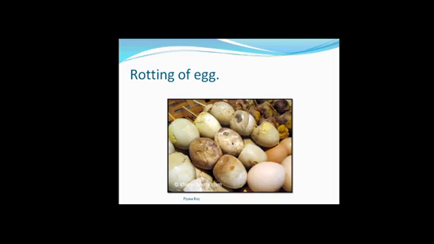Rotting of egg. If an egg gets rotten, we cannot convert it back to its original form. So here the rotten egg and the egg before rotting are totally different. We cannot get back to its original form, and the composition of the rotten egg and the proper egg is totally different. So this is again a chemical change.